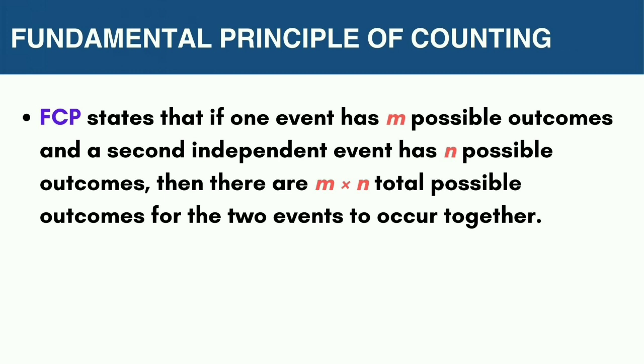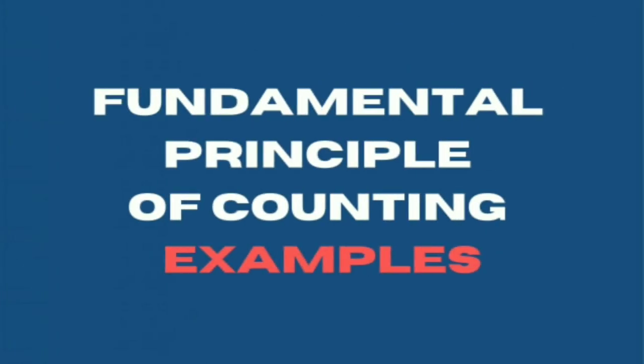FCP states that if one event has m possible outcomes, and a second independent event has n possible outcomes, then there are m times n total possible outcomes for the two events to occur together. To further understand the topic discussed, here are a few examples.